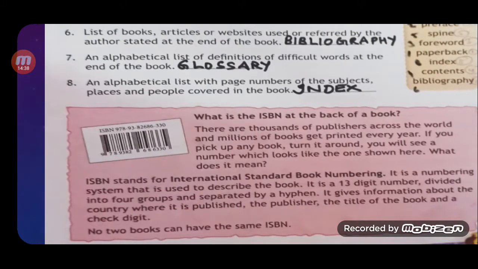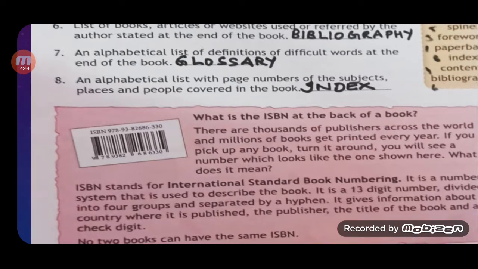What is the ISBN at the back of a book? Everybody, you can see here also, children, there is a picture of the ISBN. There are thousands of publishers across the world and millions of books get printed every year.